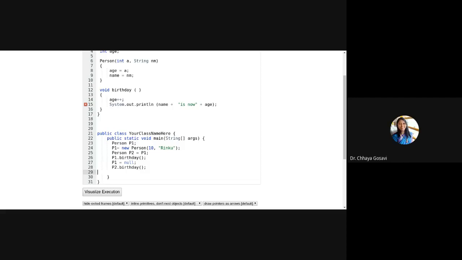So I have allocated a memory and that address I have stored in P1. So P1 is an object which is pointing to that particular memory location. Correct. Then I have created another name P2 which is pointing to the same memory location. Now I said that P1 is null. So I am cutting that link. But the P2 link is already present. So you can visualize this.